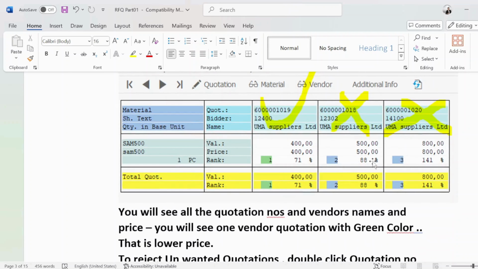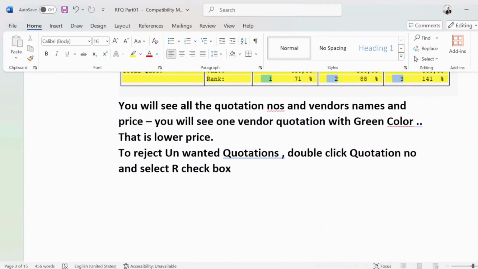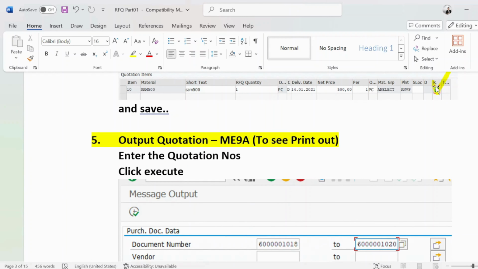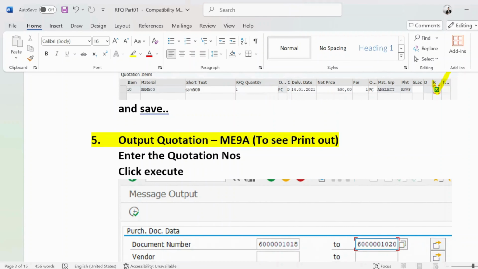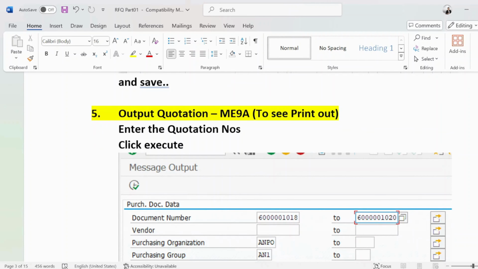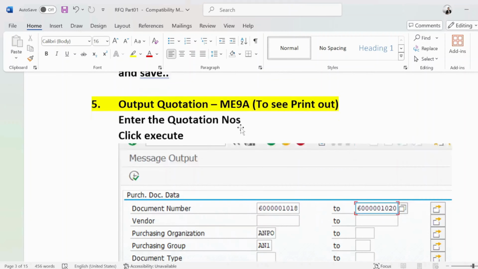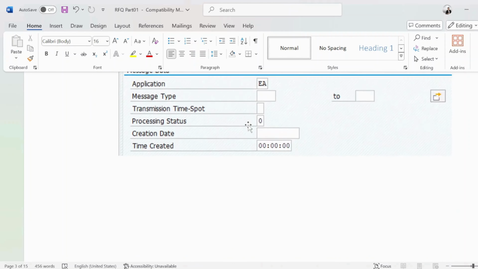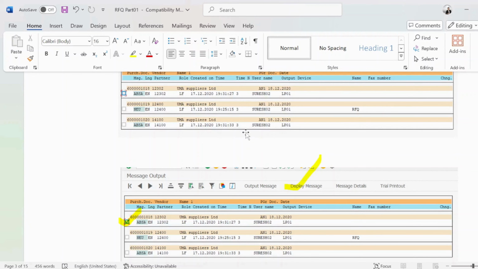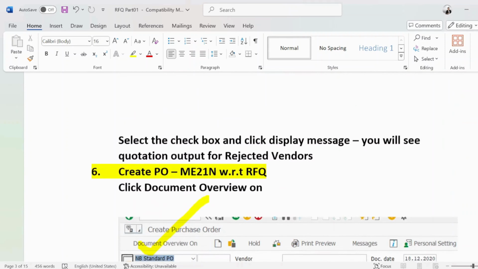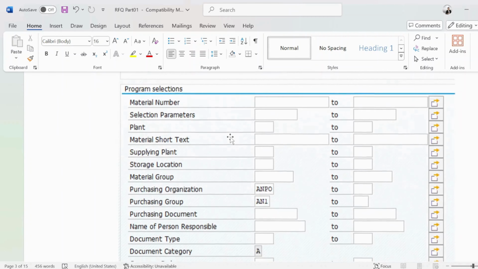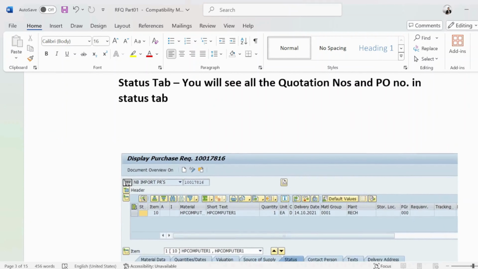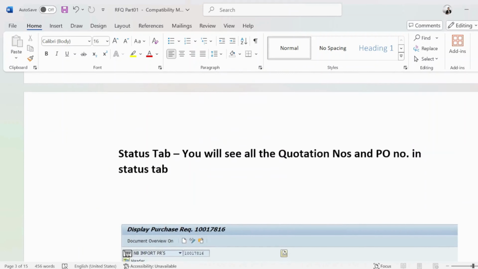So you are going to select the green one. For the rejected vendor, you are going to select the R checkbox from here itself. And then we print the quotation output in ME9A, and send it to the vendor, okay? And for the selected vendor we are going to create a PO. So these are the 6 steps that we need to follow for request for quotation.